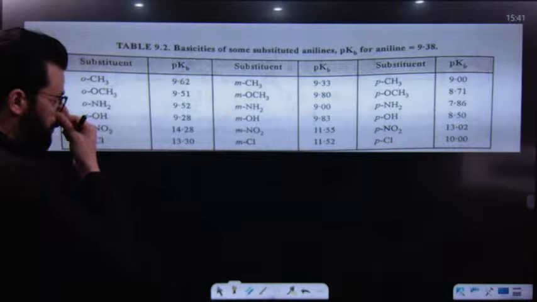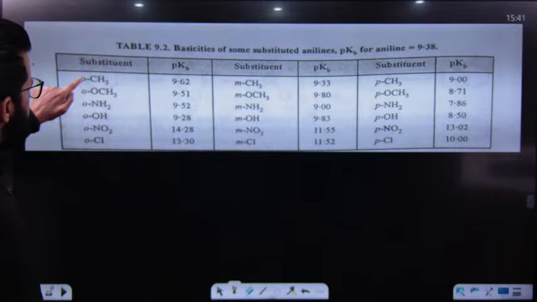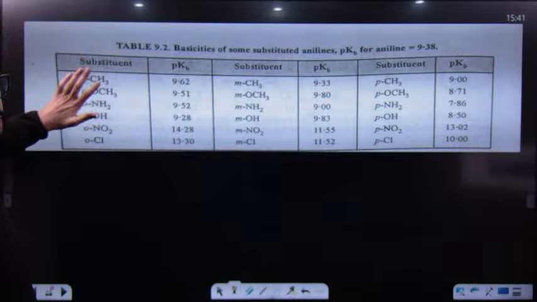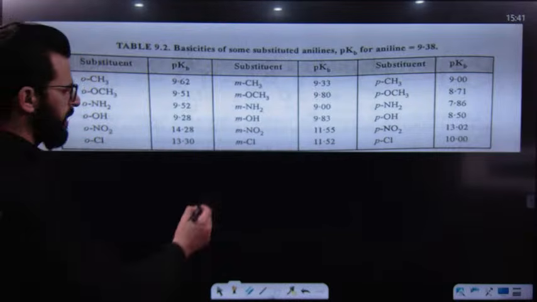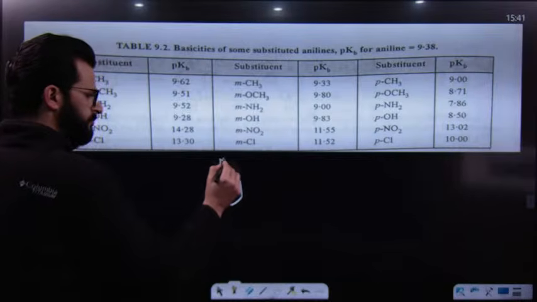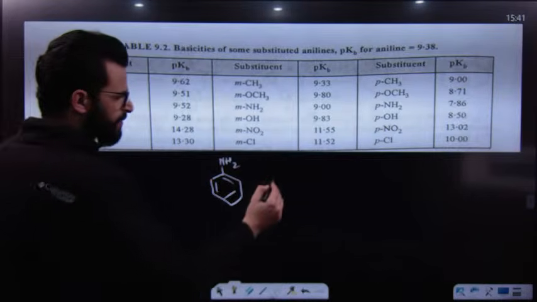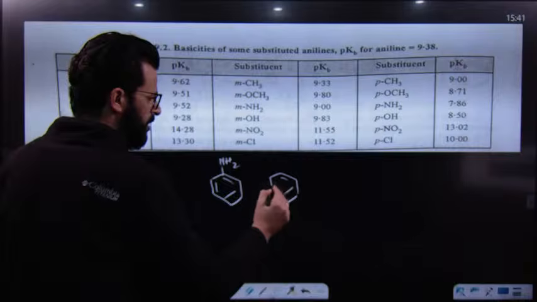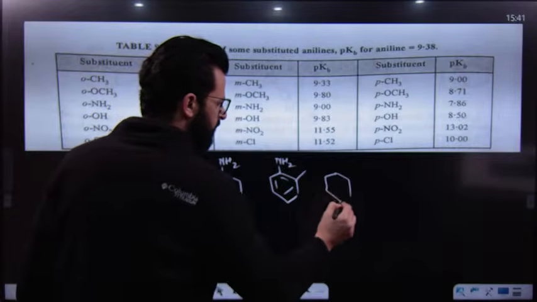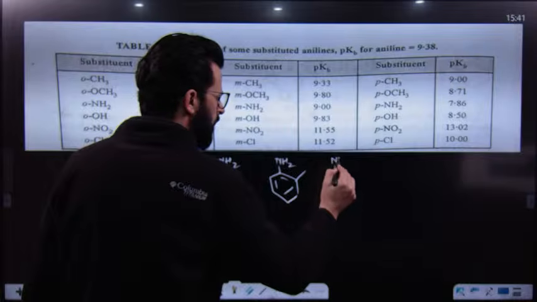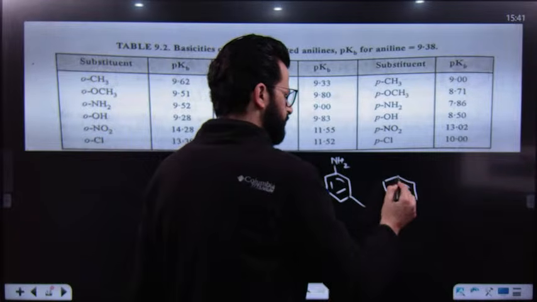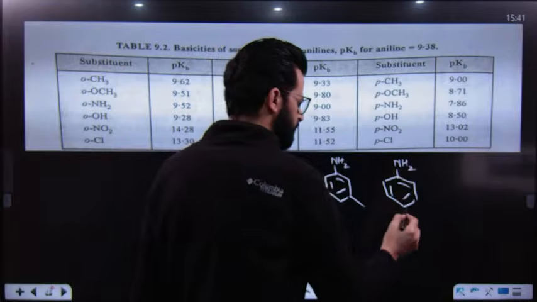Now, have a look. This is ortho substituted. These are ortho substituents, or substituents present at the ortho position of this aniline. Say, for example, we have this aniline. After that, we have a substituent present at the ortho position, a substituent present at the meta position, and a substituent present at the para position.